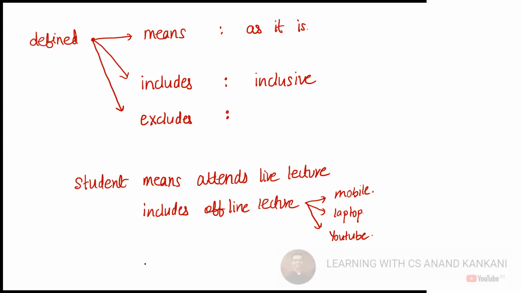But if I have to put exclude, so here I can say that a person who is not preparing for exam is not my student. A person who is not preparing for my exam is not a student.